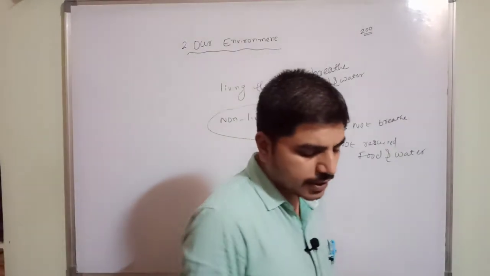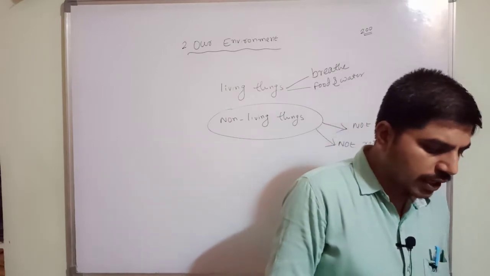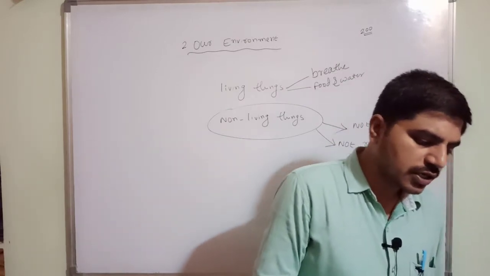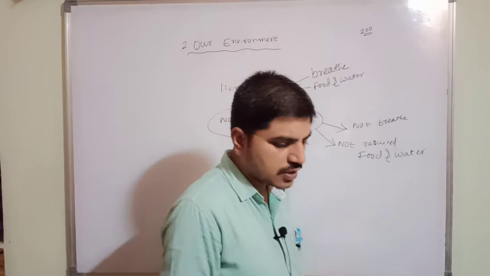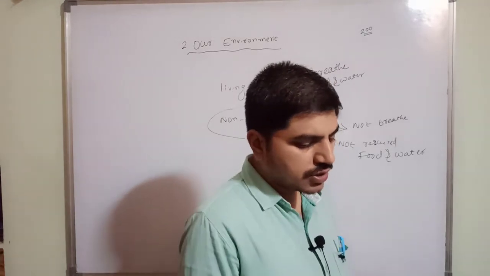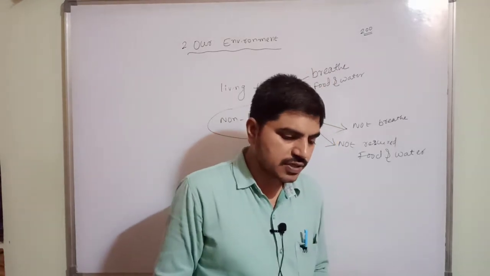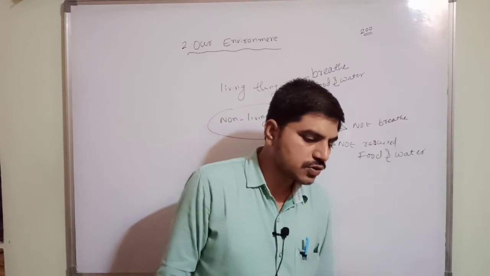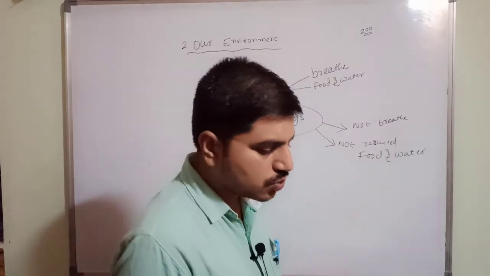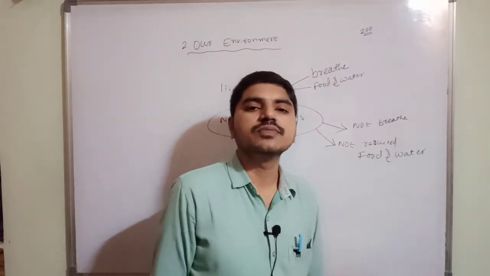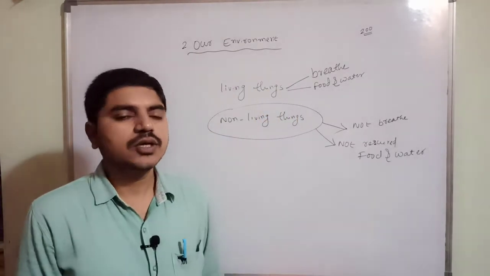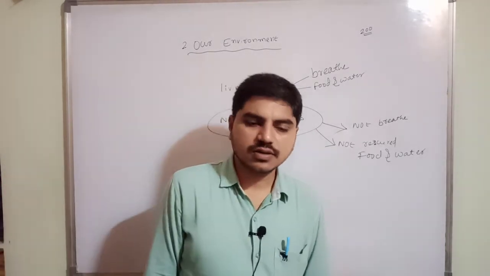Everything that moves is not a living thing. For example, a bicycle runs on the road, but it is not a living thing. A bicycle is a non-living thing because it does not move on its own. A person has to ride it.